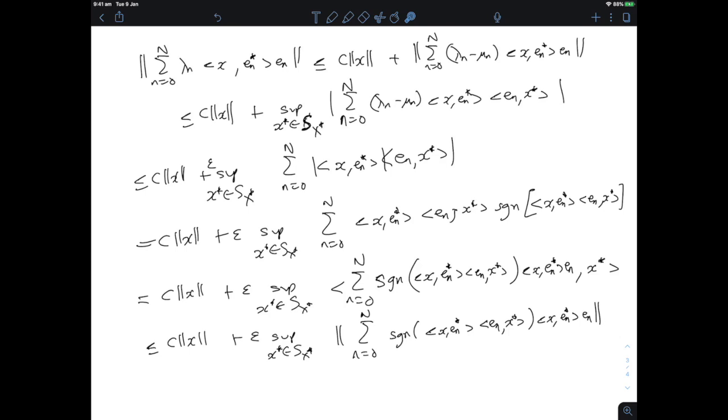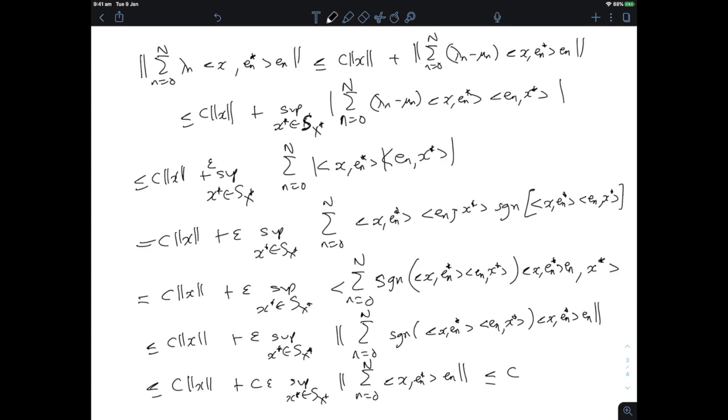That's what we did in lemma 11.4. So this has to be controlled by a constant times x plus the same constant, which is just defined in terms of the supremum of the projections onto finite sets, epsilon times the supremum x star in Sx star of the norm of sum n equals 0 to capital N of x En star En. Yeah, but then that doesn't depend on x star anymore, and that is controlled by the norm of x.